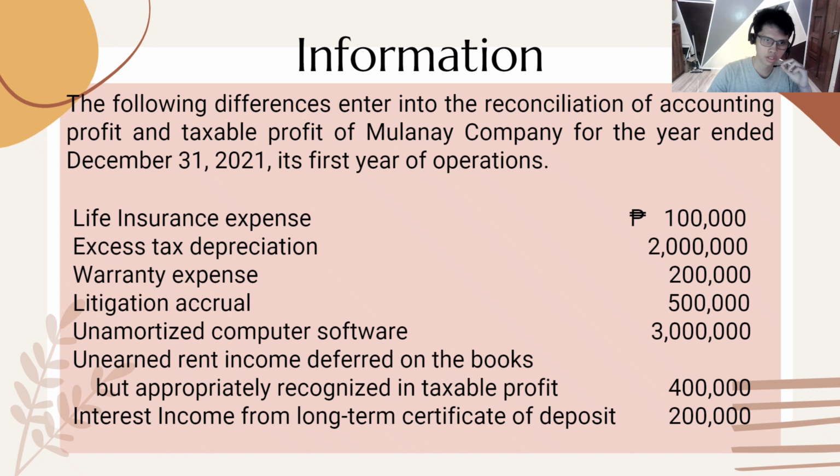The following differences enter into the reconciliation of accounting profit and tax profit of Mulanay Company for the year ended December 31, 2021, which is its first year of operations.